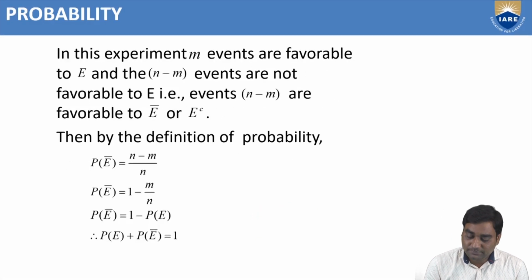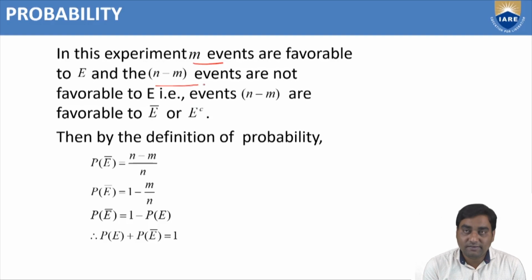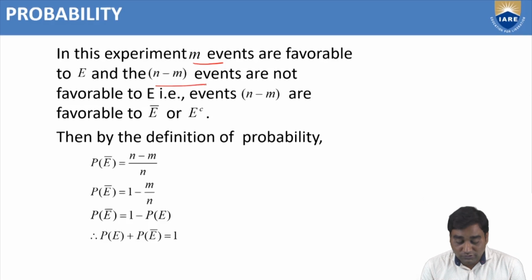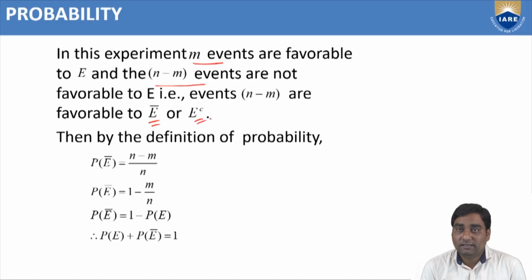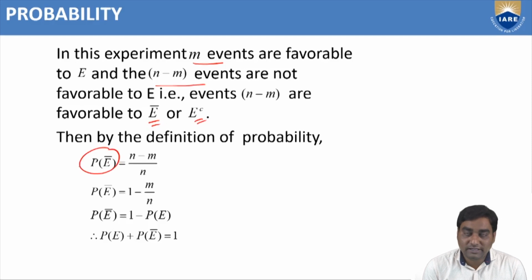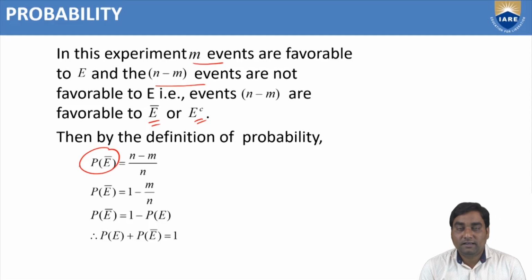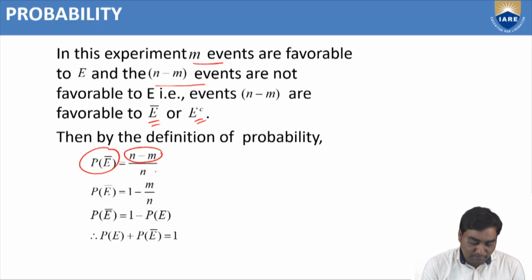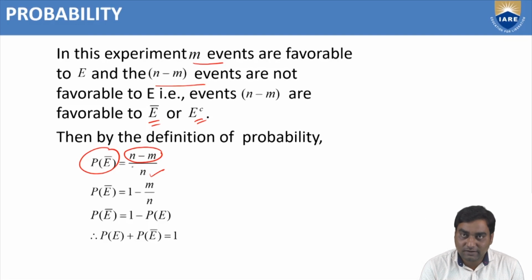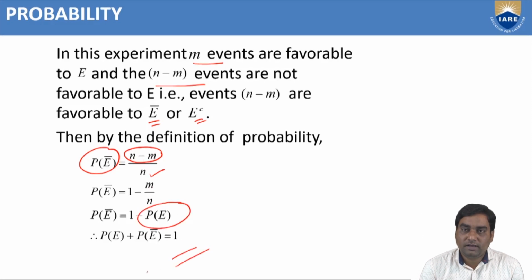In this experiment, M events are favorable to E, which means N minus M events are not favorable to E, which are favorable to E bar or E power C. Then by the definition of probability, the probability of E bar, which means except E, favorable to E bar is N minus M by the total number of events N. So N minus M by N means 1 minus M by N, 1 minus P of E. So P of E plus P of E bar equal to 1.